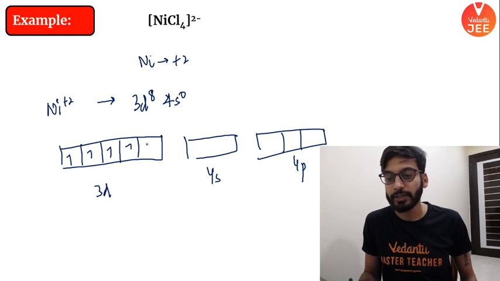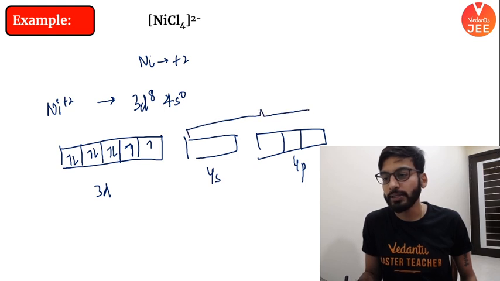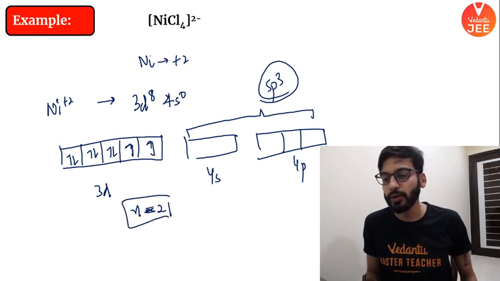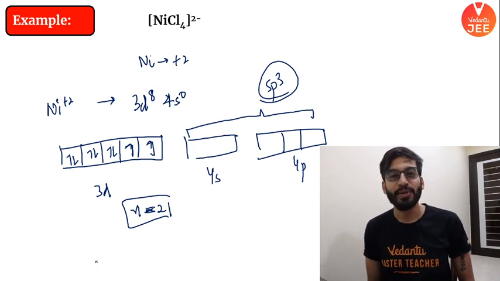बेटा यहाँ पे ध्यान रखना, there will be no pairing, there will be no pairing, and these orbitals are used. This is going to give you sp3 hybridization. If I ask you how many unpaired electrons, you will say, sir, 2 unpaired electrons. Clear है? सबको मेरी बात समझ आ गई?